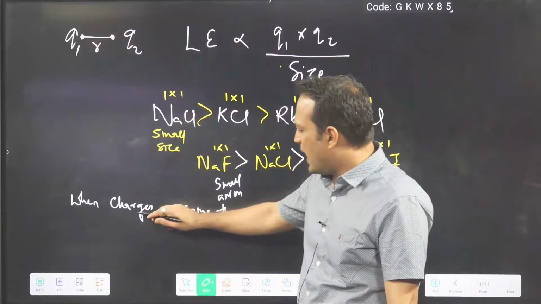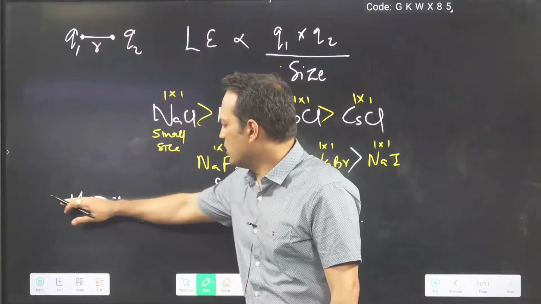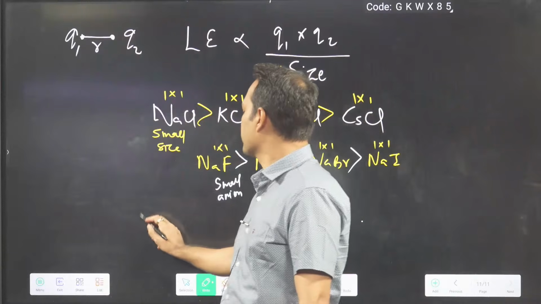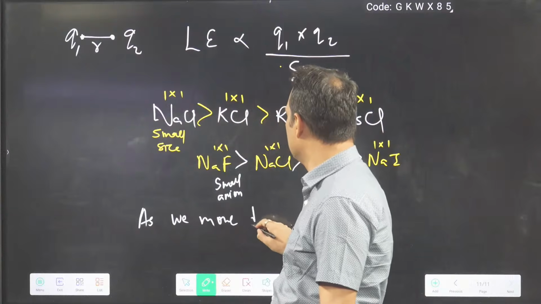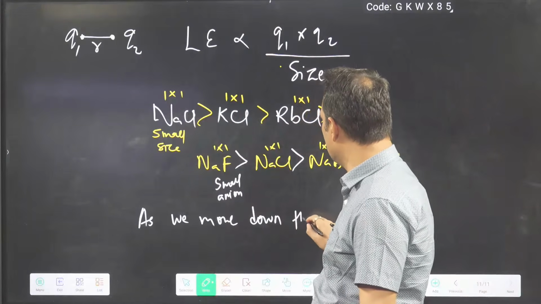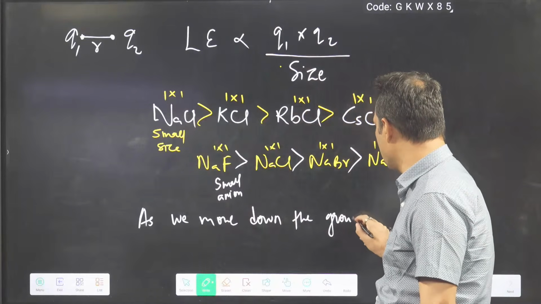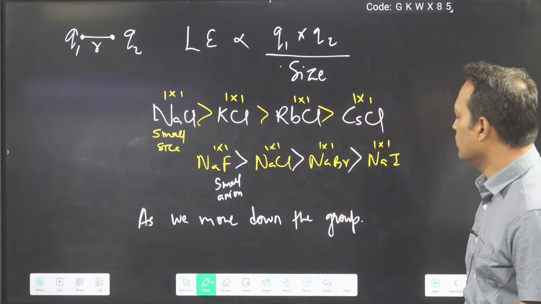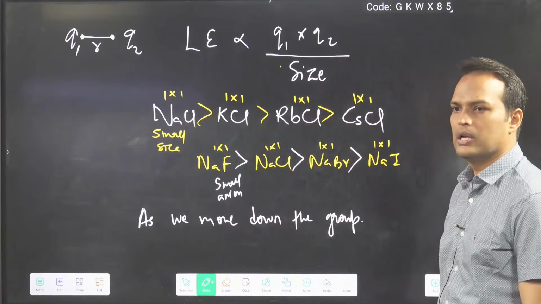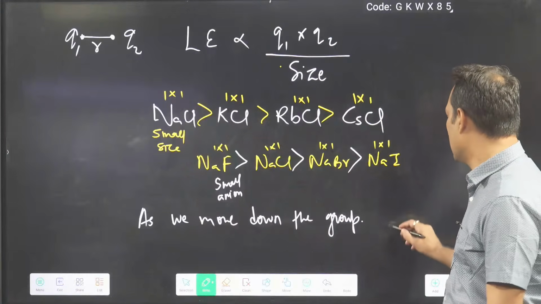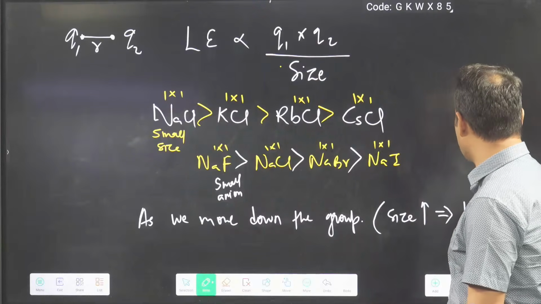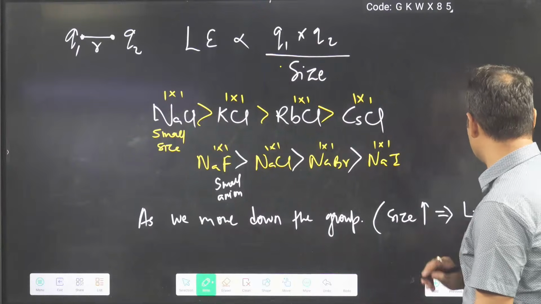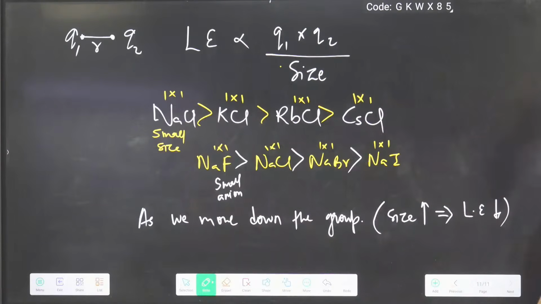So the charge part will be same only. You can also write directly that as we move down the group, size increases, that implies lattice energy decreases.